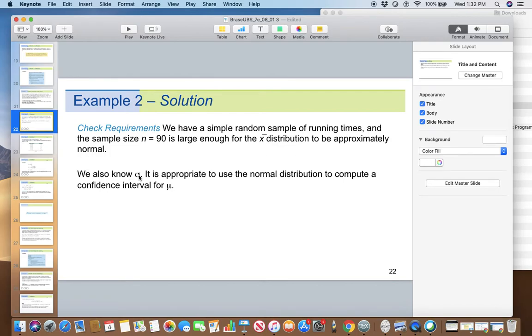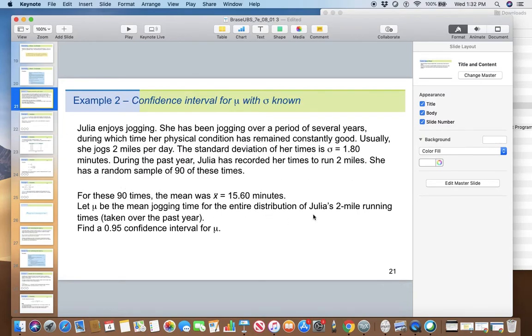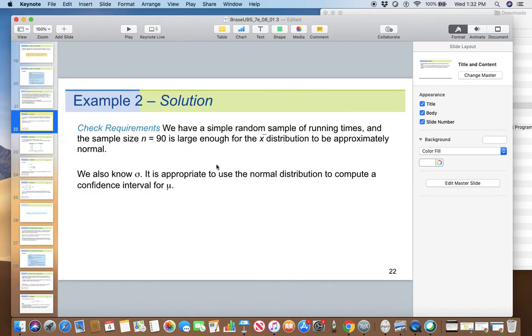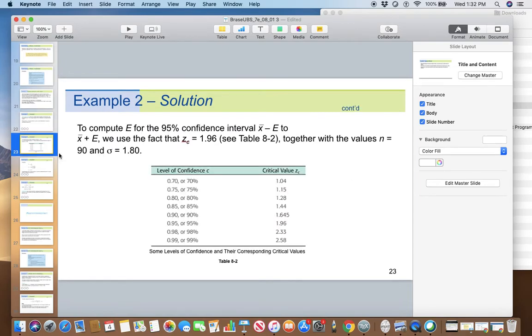We also know the standard deviation, which is 1.80. It is appropriate to use the normal distribution to find the confidence interval. So for a confidence interval of 95%, or 0.95, the critical value is 1.96.